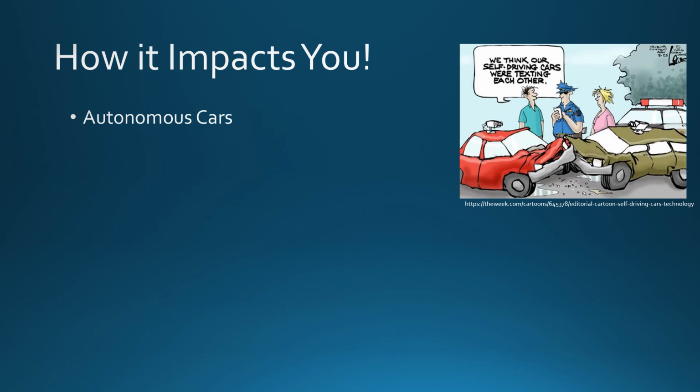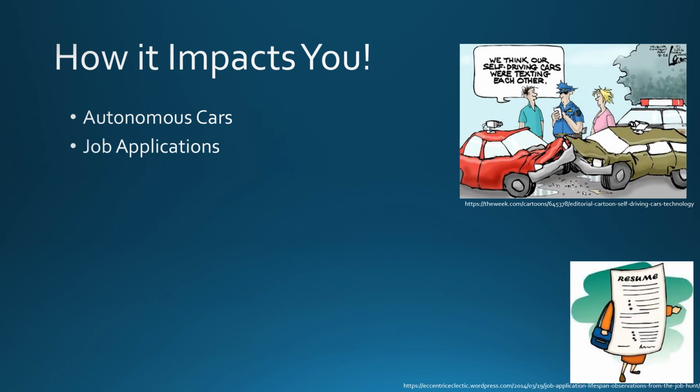We've already touched on autonomous cars, so let's take a look at another perspective, job applications. To use an AI system for application screening, it must be trained on a database of resumes from successful and unsuccessful candidates to help it understand what defines each of these groups. Some questions that must be asked are, what is the historical data of candidates coming from? What are the criteria used to compare the candidates? Do these criteria allow for fair hiring practices?